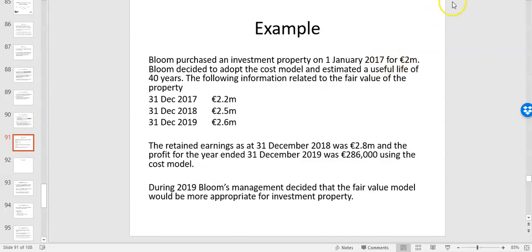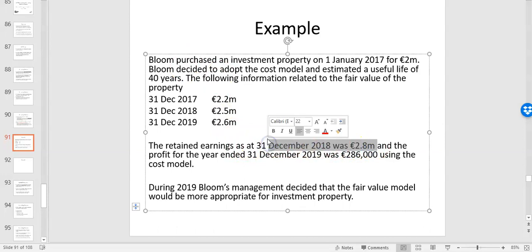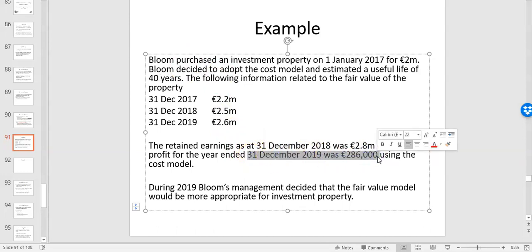So we're looking at an example of Bloom, who purchased an investment property in 2017. They purchased it for 2 million and decided to adopt the cost model and a useful life of 40 years. So we know the cost model for investment property is in IAS 40, and you just depreciate it like the cost model in IAS 16. However, they also tell you over the next couple of years, here's the fair value. Now that fair value is not relevant for accounting because you're using the cost model, but of course under IAS 40 you must disclose the fair value at the end of each period, even if you are using the cost model. They give you the closing retained earnings in 2018, and they give you the profit for 2019 was 286,000,